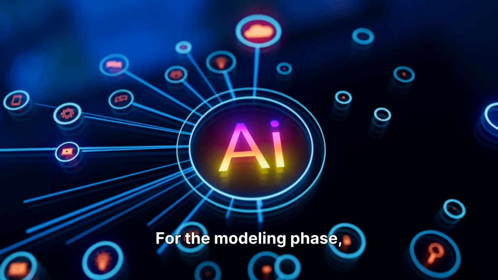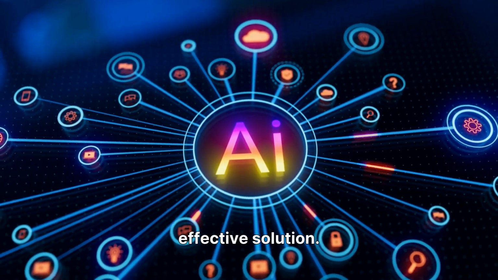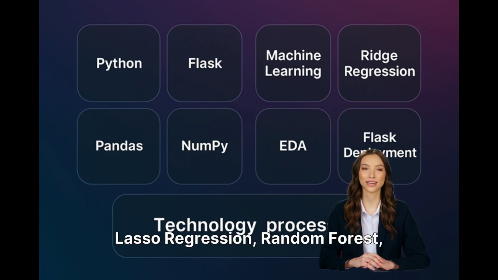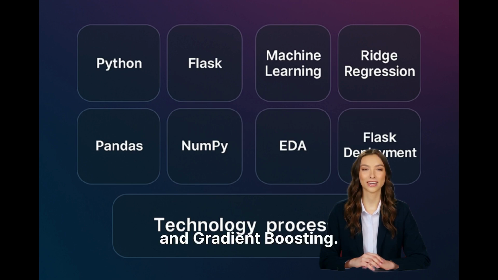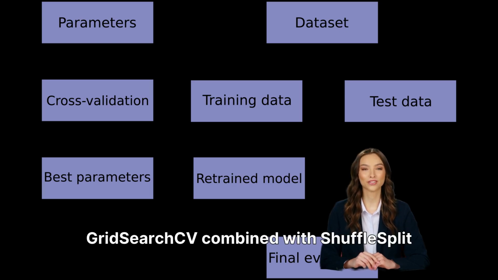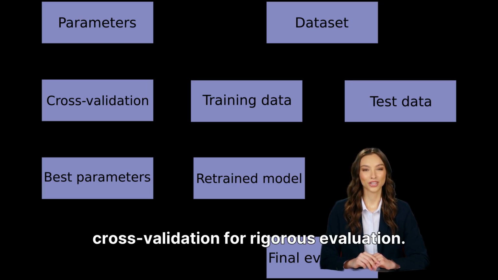For the modeling phase, various algorithms were tested to find the most effective solution. These included linear regression, lasso regression, random forest, and gradient boosting. To find the best performing model, we used grid search CV combined with shuffle split cross-validation for rigorous evaluation.